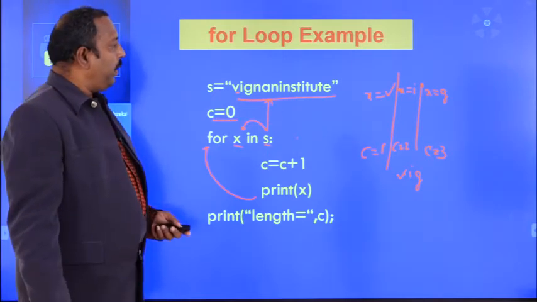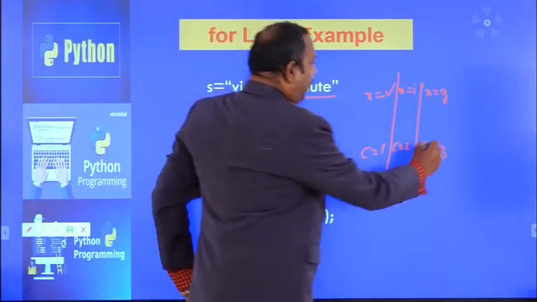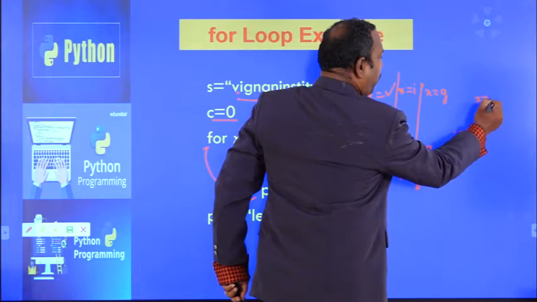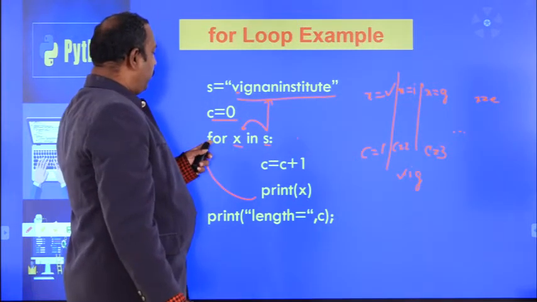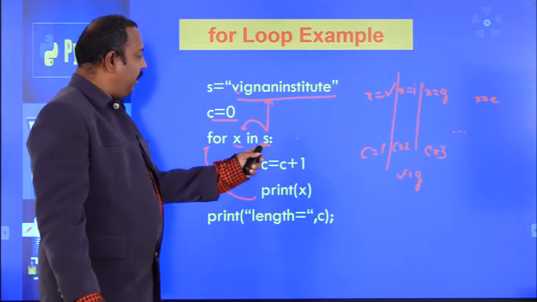Like this it will repeat until it reaches E. Suppose the last item x equal to E, the last item E will be assigned to x.